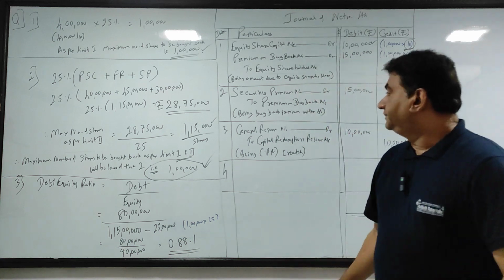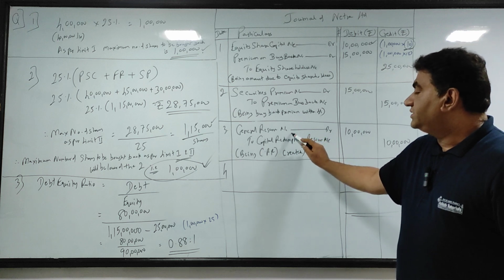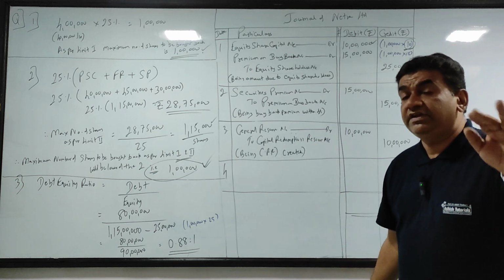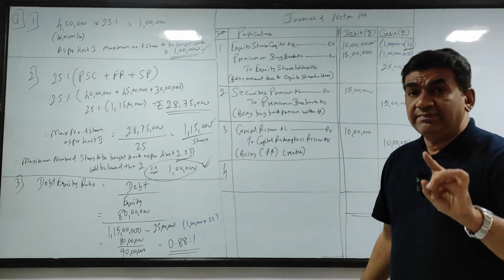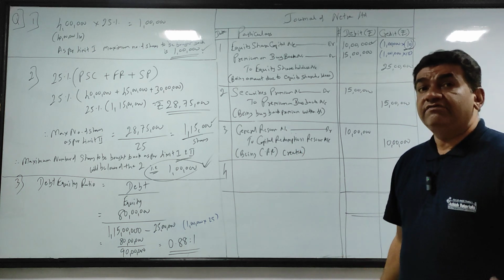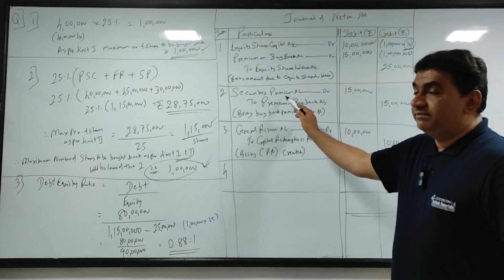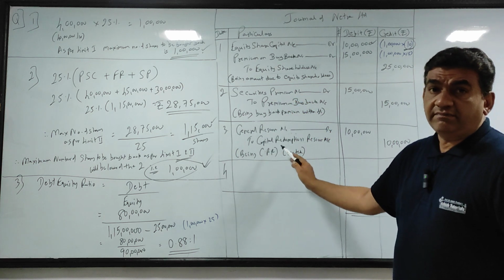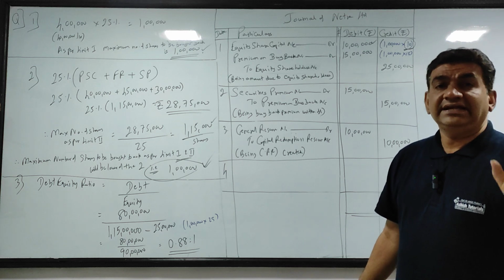Again, I am repeating. यहाँ पे जनरल रिजर्व किया तो भी चलेगा, यहाँ पे सिक्योरिटी प्रीमियम किया तो भी चलेगा. It is fine. We will stick to that thing. प्रीमियम, अगर सिक्योरिटी प्रीमियम है, we will use security premium. CRR, we will use free reserve. अगर यहाँ पे सिक्योरिटी प्रीमियम कम पड़ा, we will use general reserve. अगर यहाँ पे जनरल रिजर्व कम पड़ा, then only we will use security premium. We will follow that strategy.